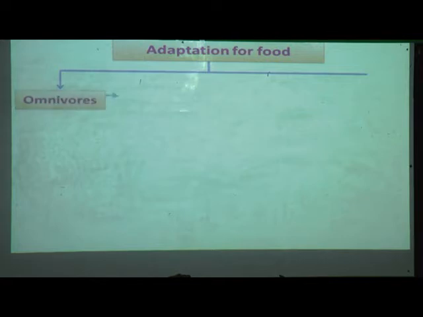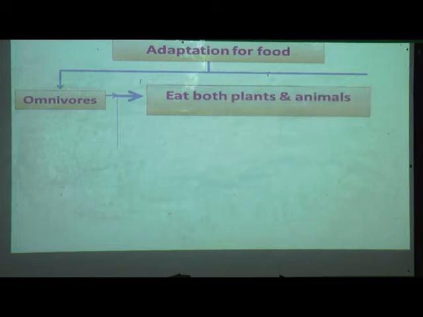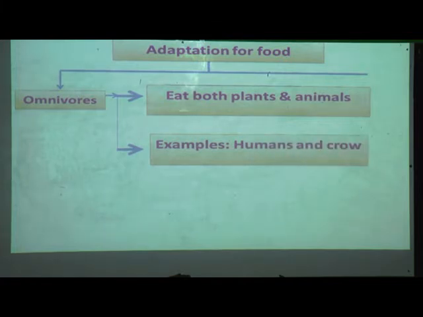Omnivores. Omnivores can eat both plants and animals. Examples: humans and crows. These both are omnivores, and can eat both plants and animals.